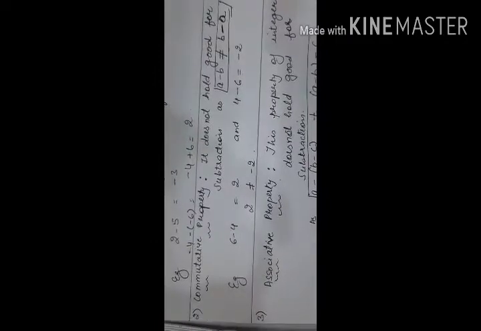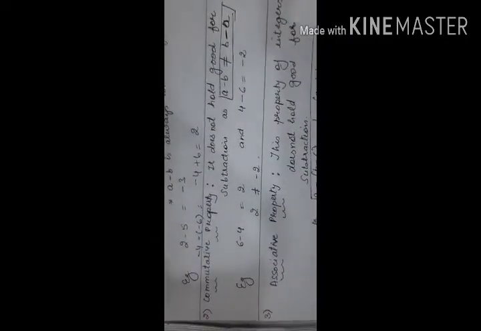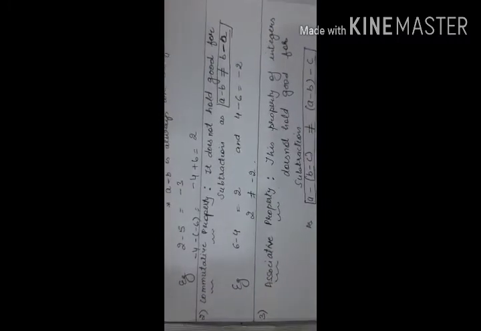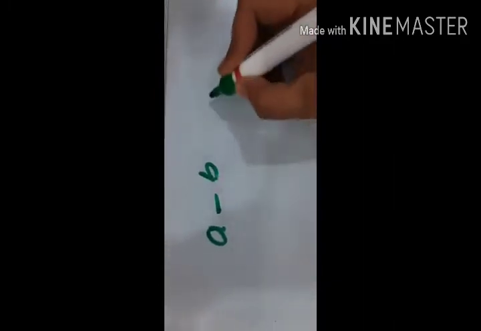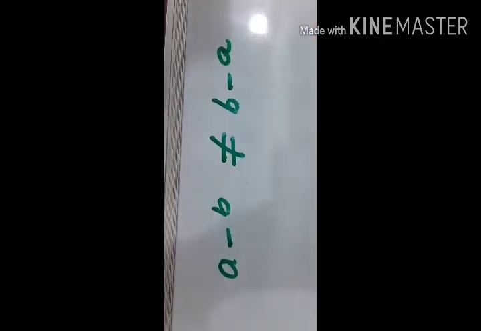Now we are going to discuss commutative property. Commutative property does not hold good in case of subtraction. According to this property, a minus b is not equal to b minus a.